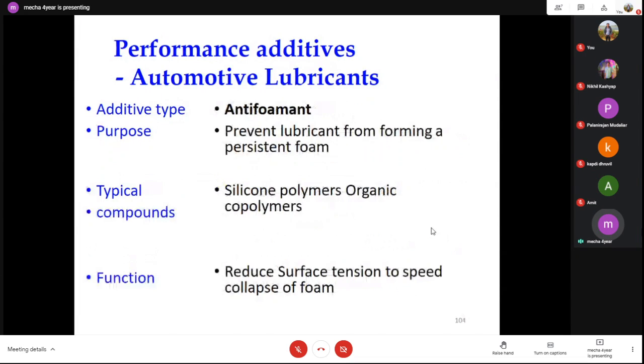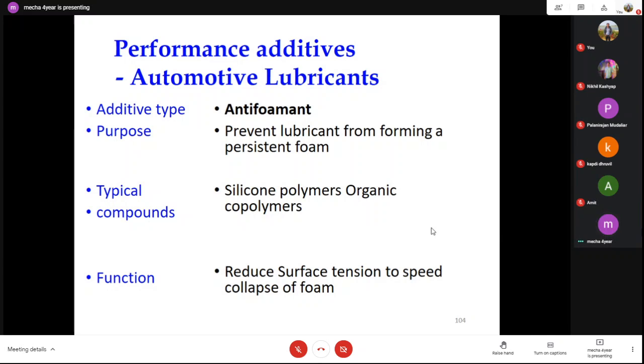Another additive type is the anti-foamant, which prevents the lubricant from forming persistent foam. Typical compounds are silicone polymers and organic polymers. The anti-foamant should not let foam form. You can see bubble formation there, so anti-foaming agents are added so that bubbles do not form.